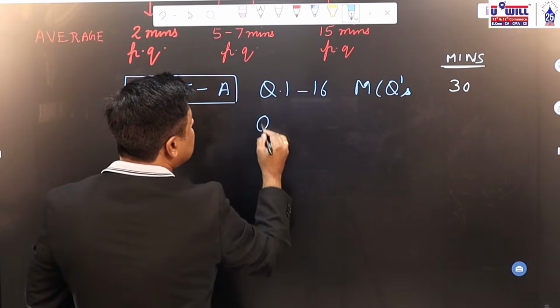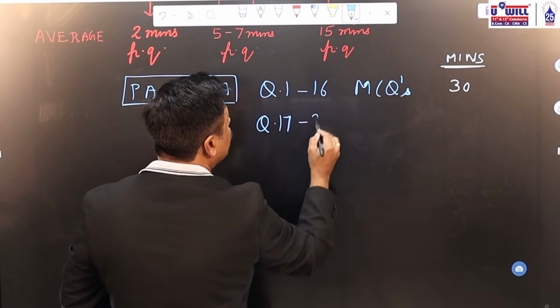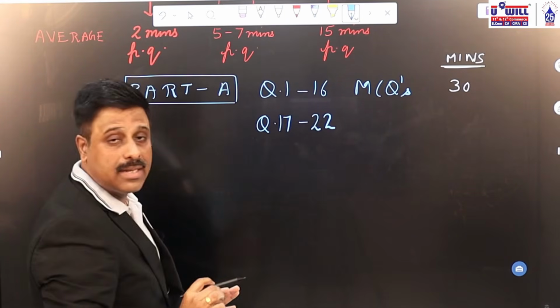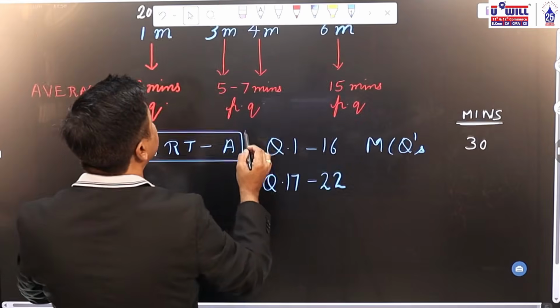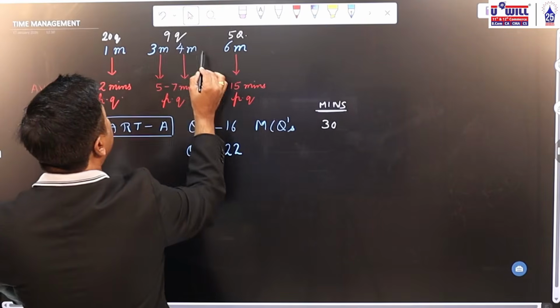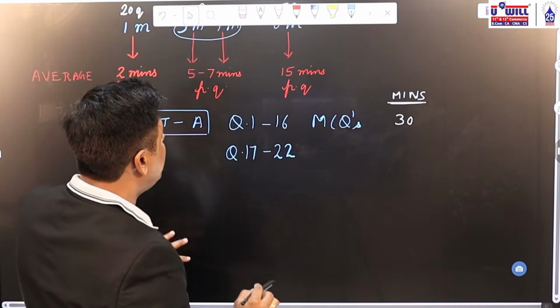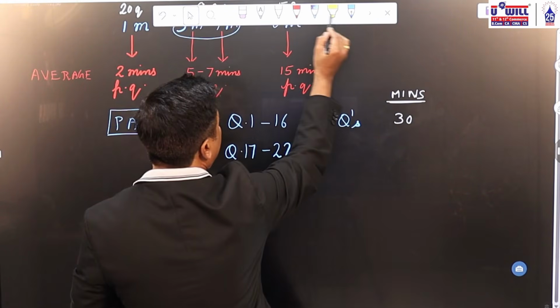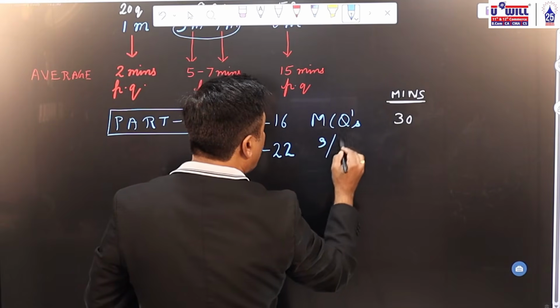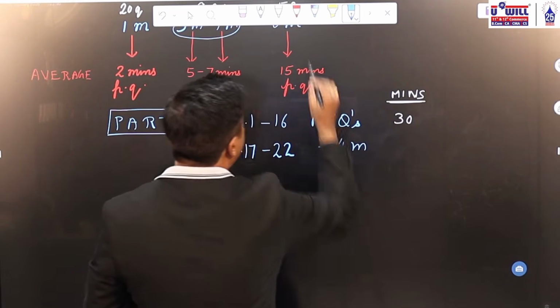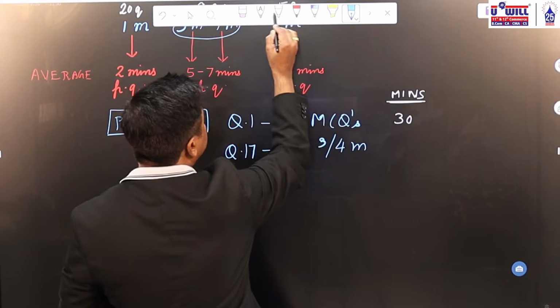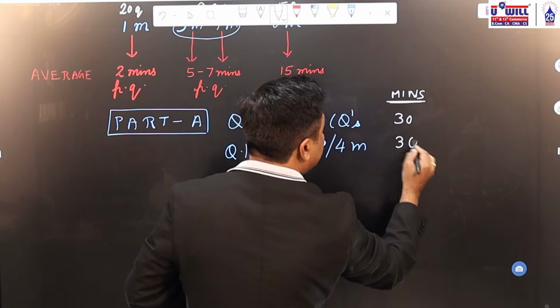Question 17 to 22, 6 questions will be 3 and 4 markers. Okay, this category, 3 and 4 markers. This particular category, 17 to 22 questions which are of 3 or 4 marks, you try to finish in the next 30 minutes.